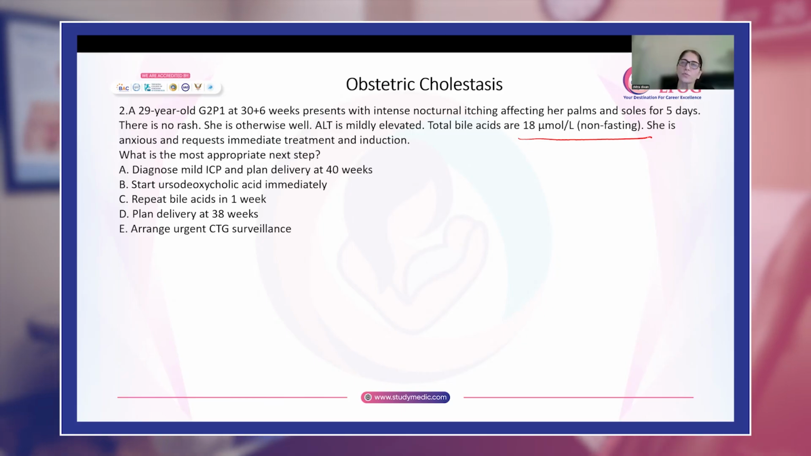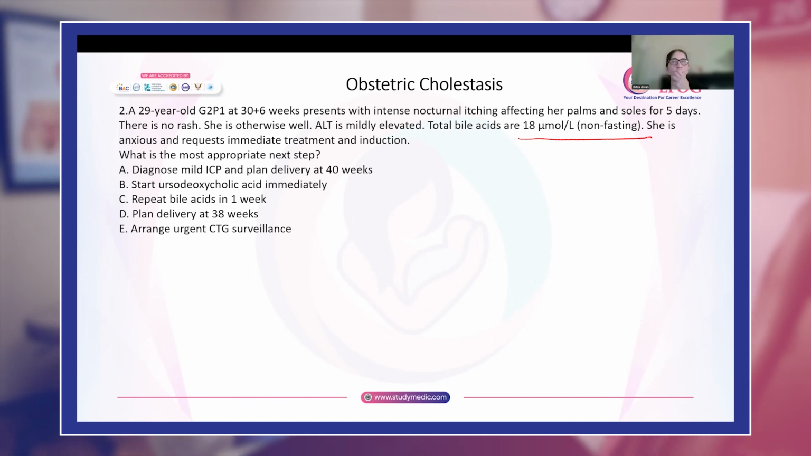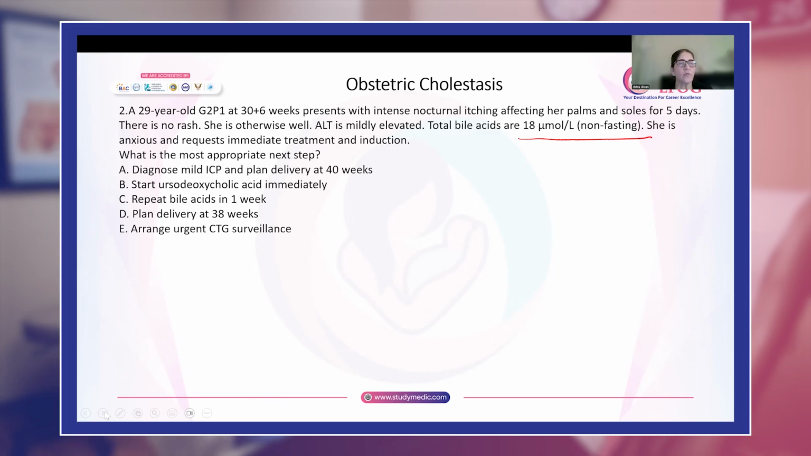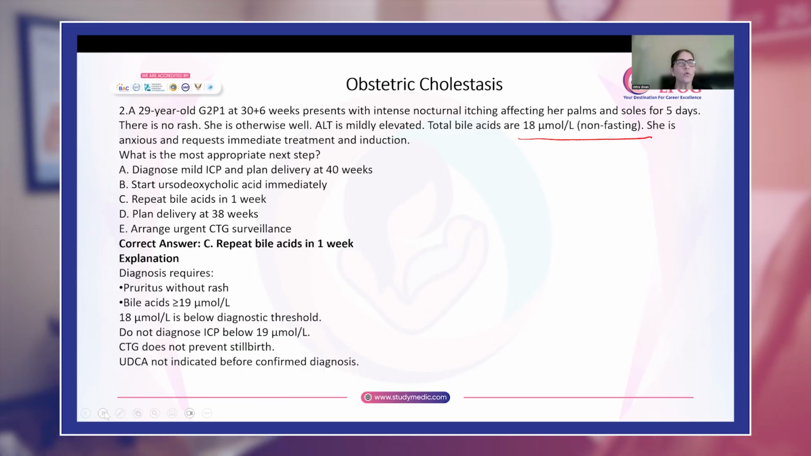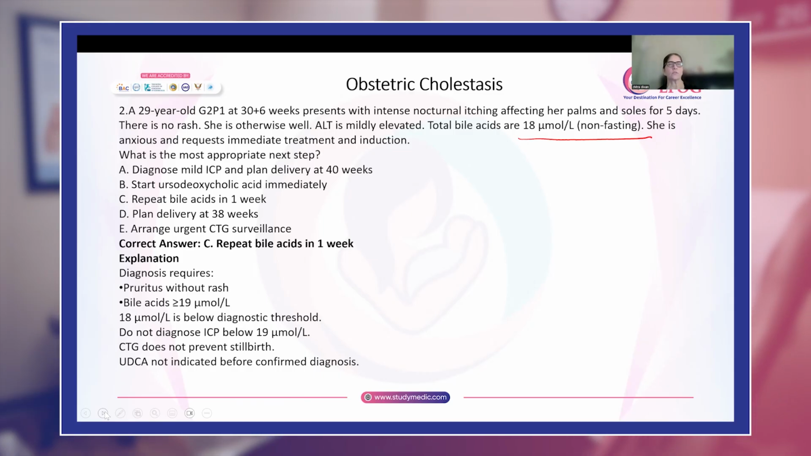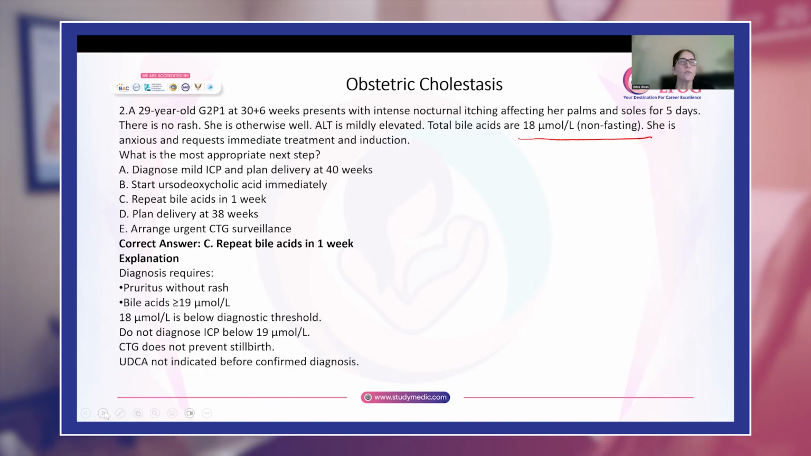Now, CTG also, we know that doing a CTG does not really predict or prevent stillbirths in women who have intrahepatic cholestasis of pregnancy. So here the correct answer would be repeat bile acids in 1 week, because then you will know the trend of her bile acids, whether it is increasing or decreasing. If it is decreasing, that means she doesn't have intrahepatic cholestasis of pregnancy. If it remains at around 18, that means this is something called gestational pruritus. Okay.